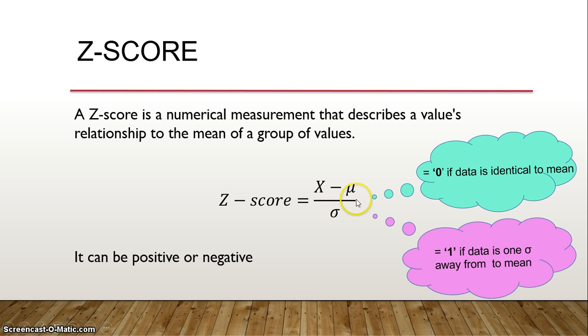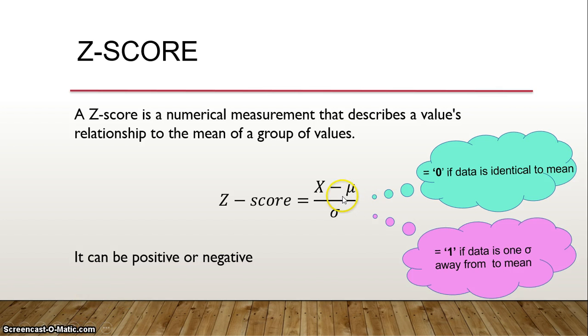So when the data's x minus mu by sigma is equal to 0, that means the data is identical to the mean, isn't it? If you take the same data and it is same as mean, definitely it is 0. If the data is 1 sigma away from the mean, then z-score is equal to 1. That means 1 standard deviation away from the mean. So in that case z-score is equal to 1.